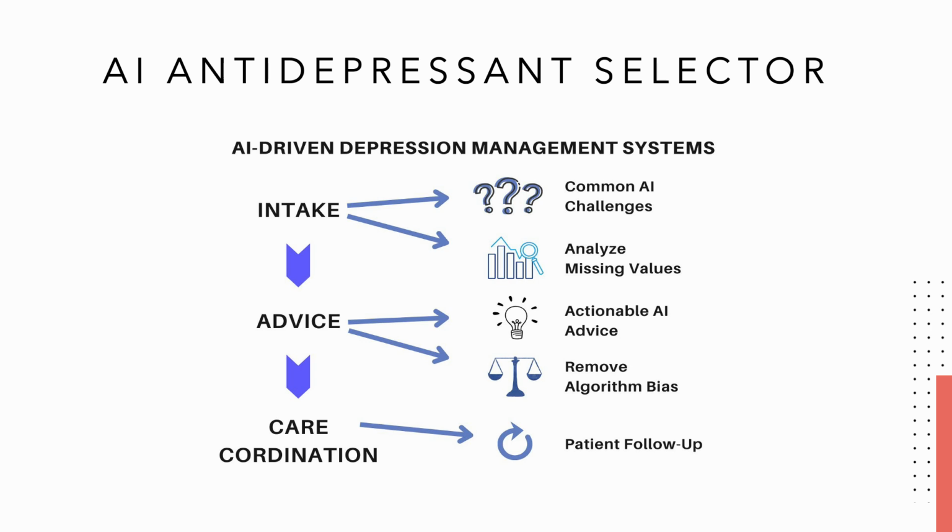The AI antidepressant selector is a comprehensive patient-centered solution which addresses major challenges in depression care. Our focus in this project is on analyzing the missing values. This is a crucial step to improve prediction accuracy and deliver better outcomes for patients. By combining cutting edge AI with a focus on fairness and safety, this system represents a significant step towards transformation of behavioral health.